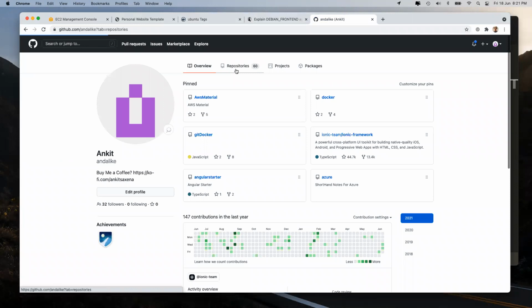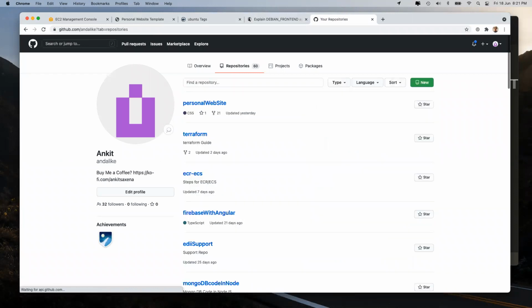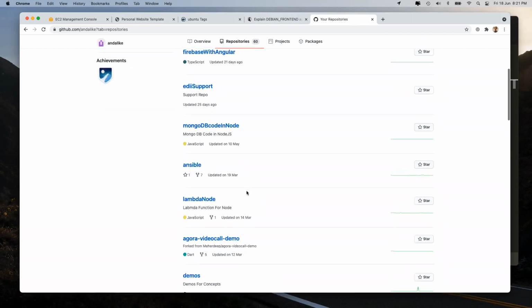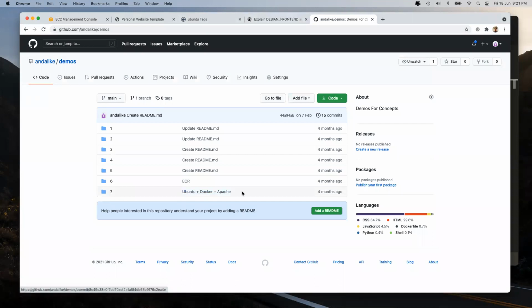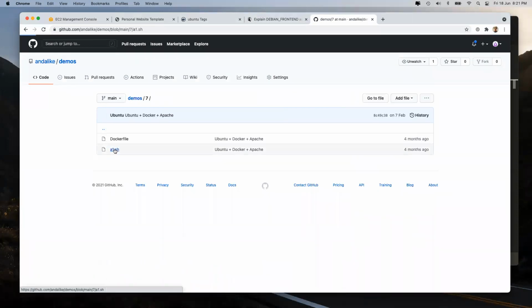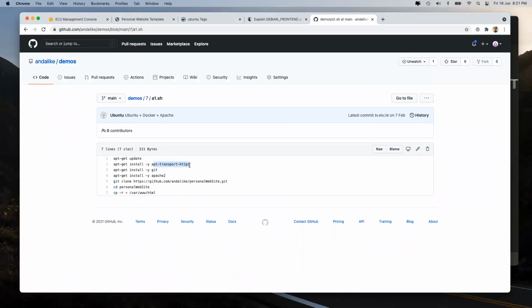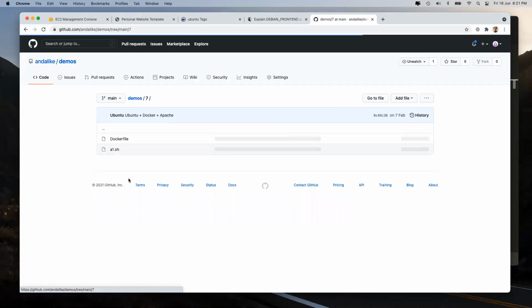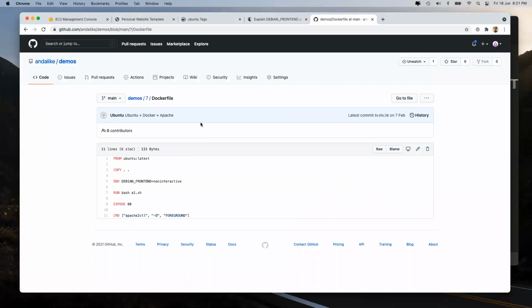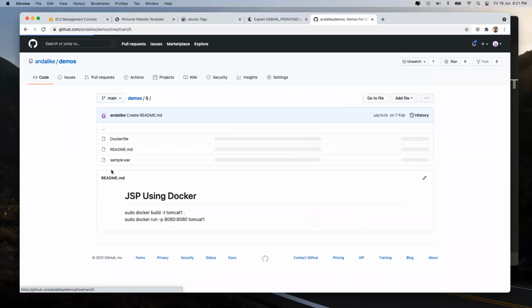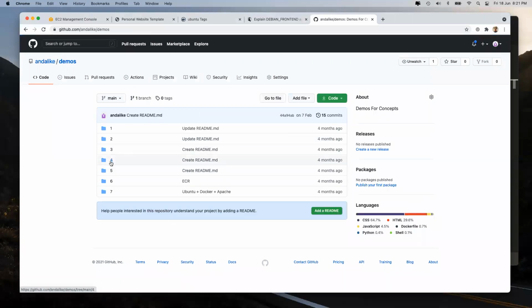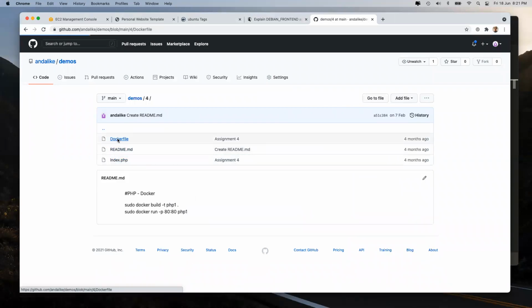So go to repositories and demos, I believe. This one I understand because it is Ubuntu plus Docker plus Apache. In this one here, I have just installed one additional thing, apt-transport-https, to get HTTPS traffic. Rest all is the same. And your Dockerfile is here. This is the Java 4 maybe. This is the PHP 4th one here. Okay, so this is where you can find it.